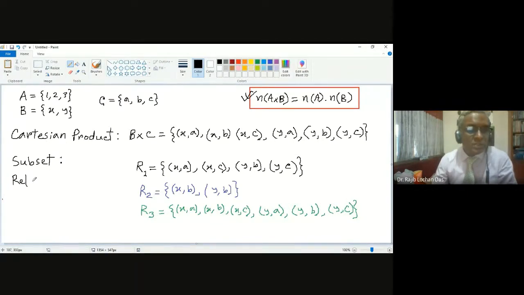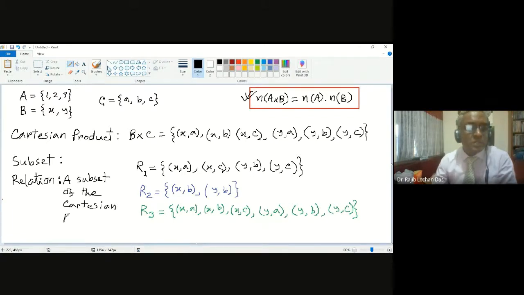This is the definition: a relation is a subset of the Cartesian product.